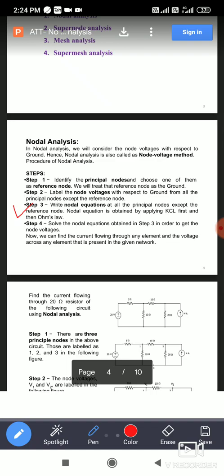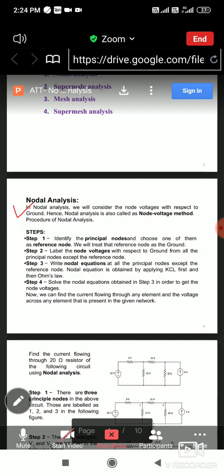Then properly apply the KCL at second node, and you can get the equation. So finally in the step 4 you have to solve whatever the equations you are getting by applying the KCL at each and every node, and by solving these equations you can get the answer of the node voltages V1, V2, V3, etc. Okay, so by solving you can get these numerical node voltage values here.